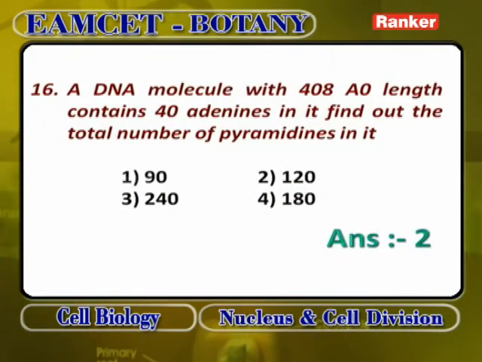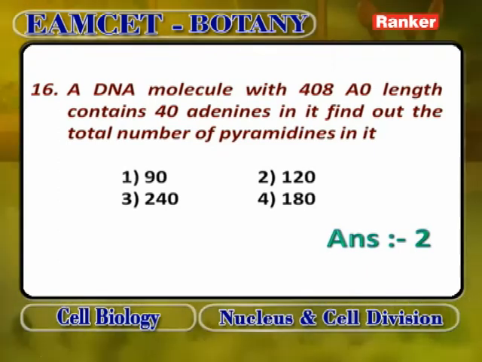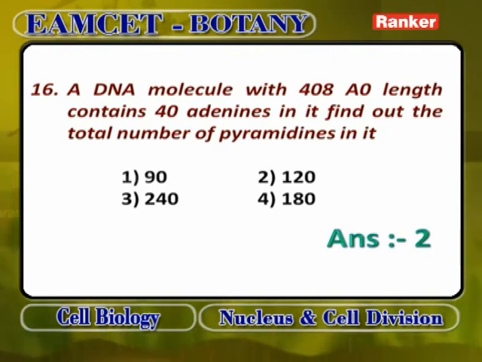A DNA molecule with 408 angstroms length contains 40 adenines. Find out the total number of pyrimidines. Just now I told you 408 angstroms means 408 by 34. 408 by 34 will be 12 spirals, that is 120 pairs. With 40 adenines, the answer will be 120.